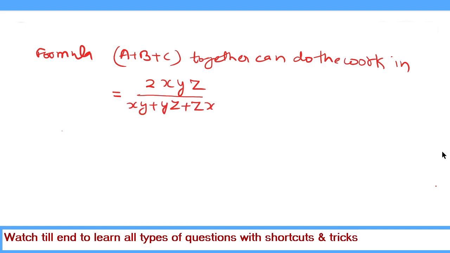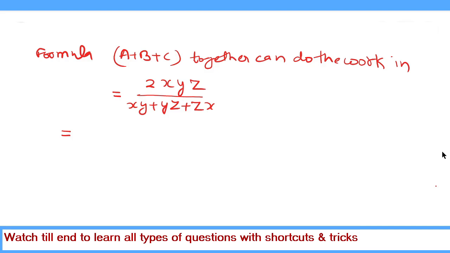Here x is the number of days in which A and B together can do the work. Y is the number of days in which B and C together can do the work. And Z is the number of days in which C and A can do the work. Here in place of A, B or C, the names are Mamta, Seema and Tina.